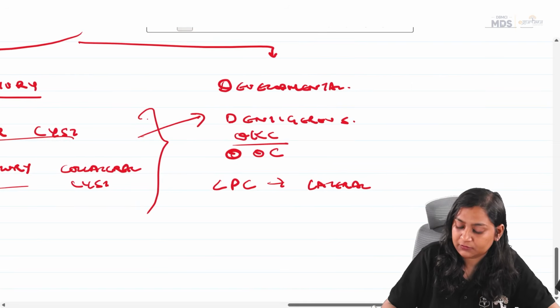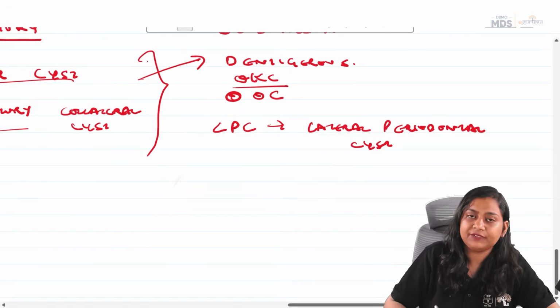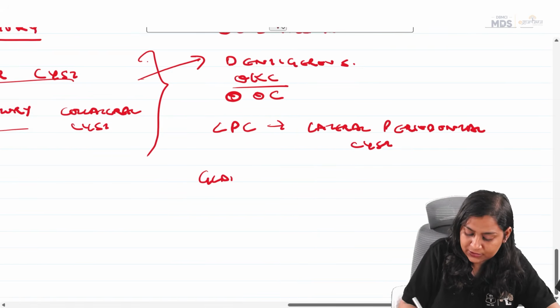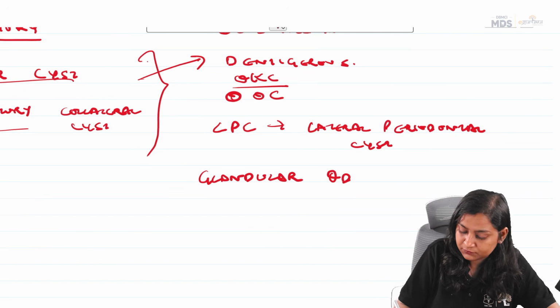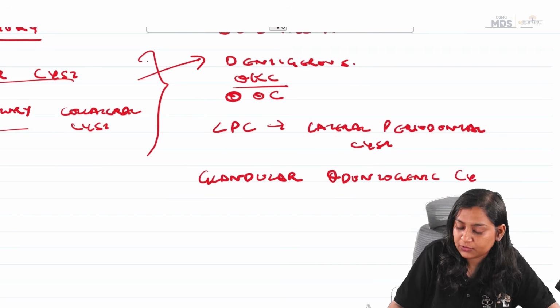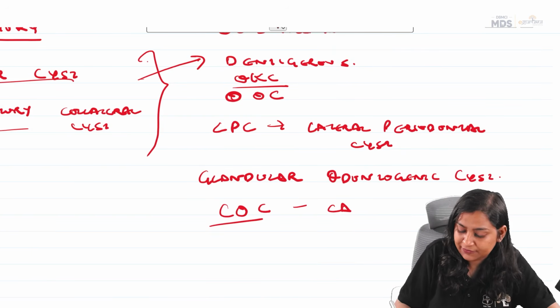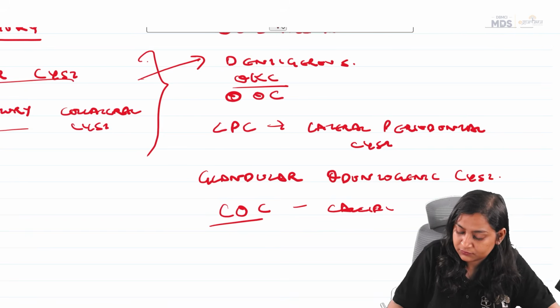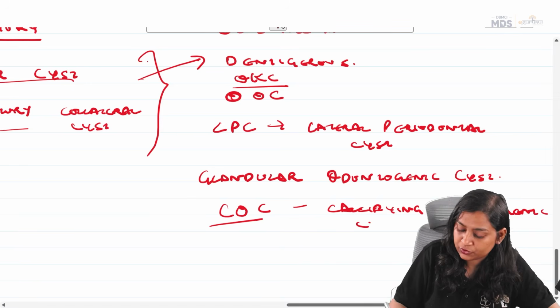Lateral periodontal cyst. Then we have glandular odontogenic cyst. COC, that is calcifying odontogenic cyst.